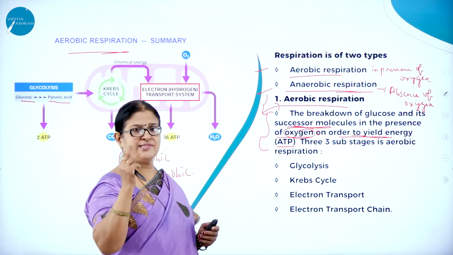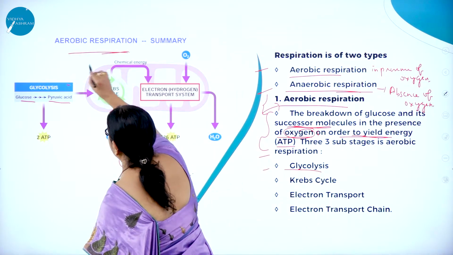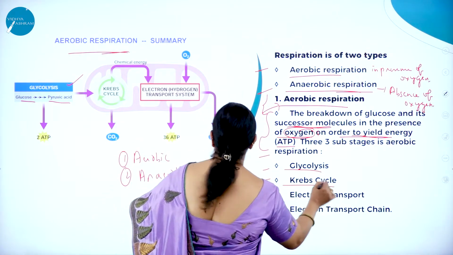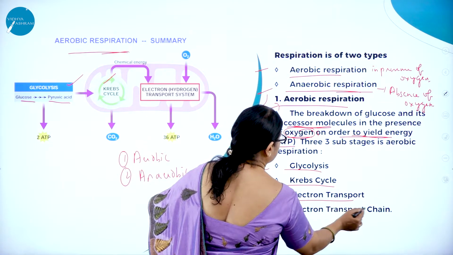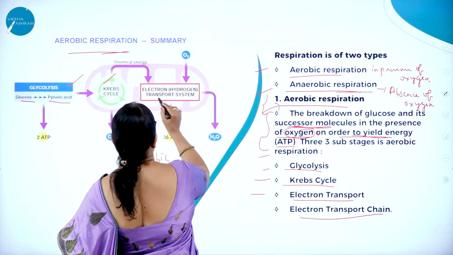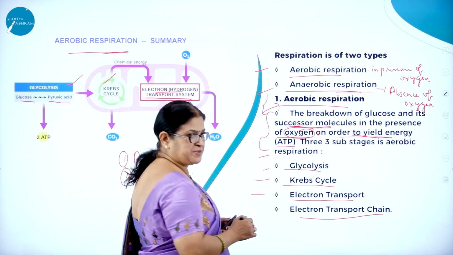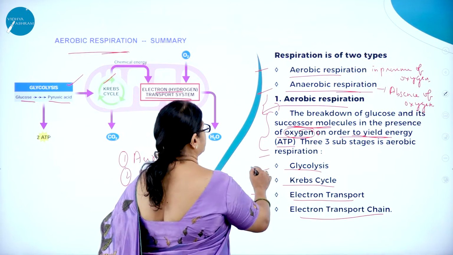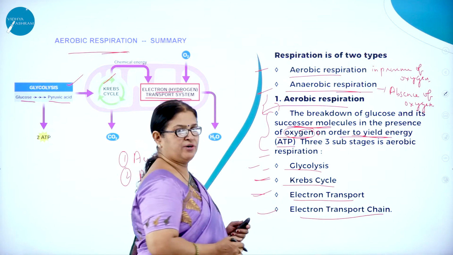So there are three stages in respiration. One is called glycolysis. Here you can see glycolysis. The second one is called the Krebs cycle. And the third one is called the electron transport chain, or you can call it the electron transport system. So what are the three very important substages in aerobic respiration? Glycolysis, Krebs cycle, and electron transport chain.